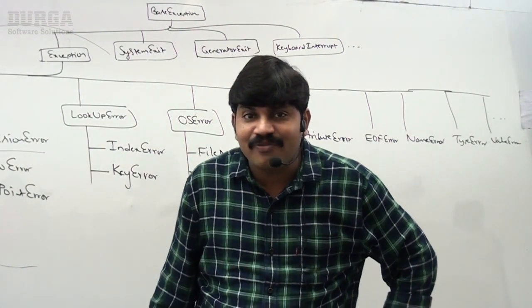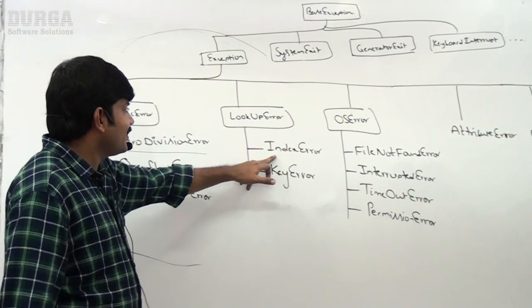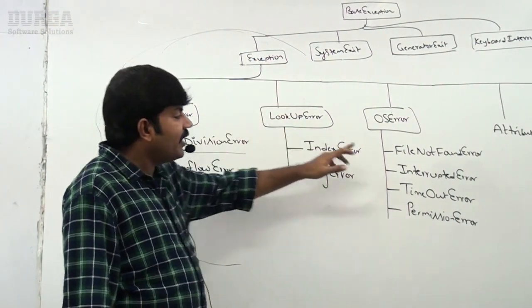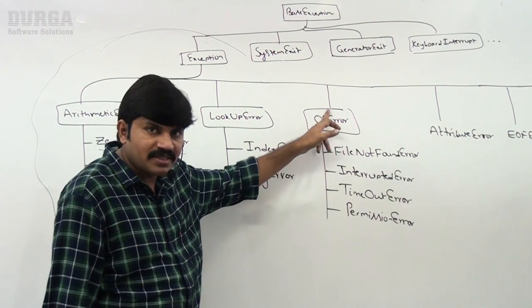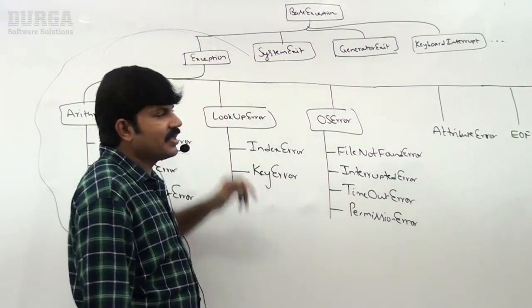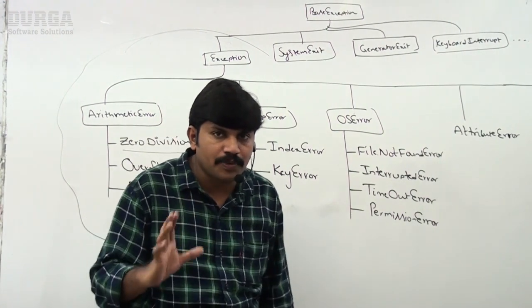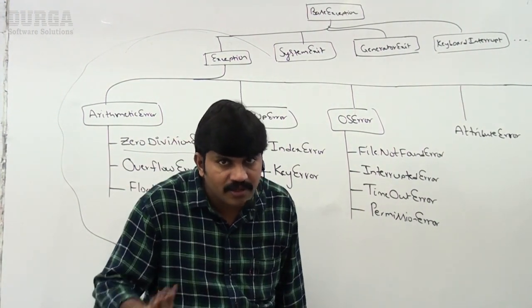Remember, same way index error is the child of lookup error. Lookup error is the child of exception. File not found error is the child of OS error. OS error is the child of exception. You should compulsorily have a basic idea about these things. Any doubt about this? Clear, right?